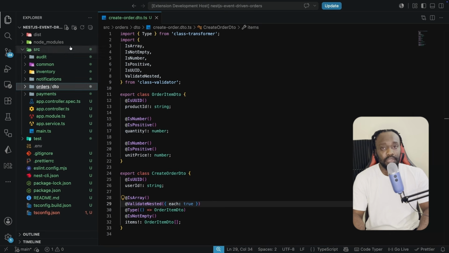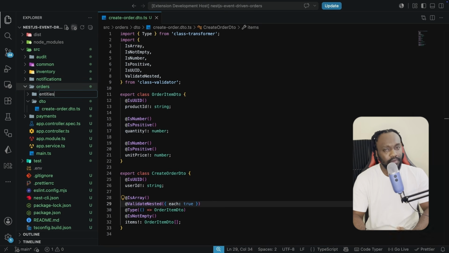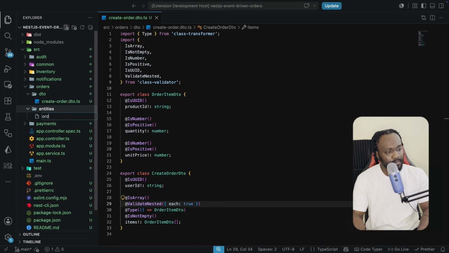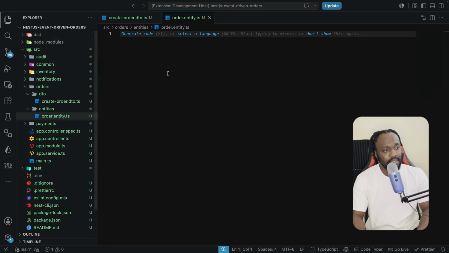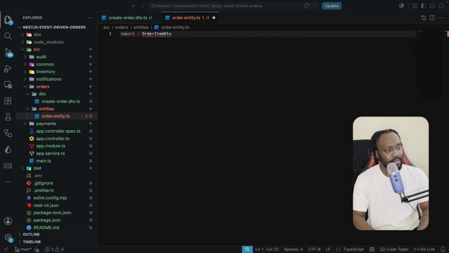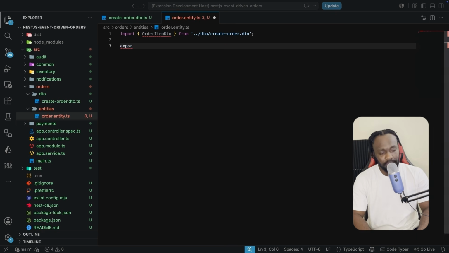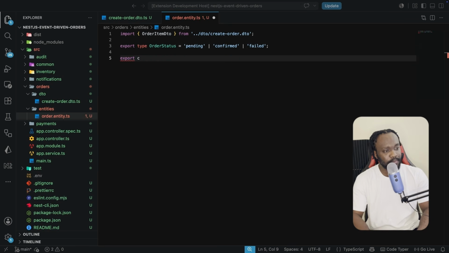Now the second is going to be the service. So before we do that, let's create the entities actually. So we're going to have the order entity.ts file because we do not have a database or an ORM. So here we're going to import the order item DTO, which will come from the DTO folder and the create order DTO file. Let's export the type, the order status, which is going to be pending, confirmed, or failed.